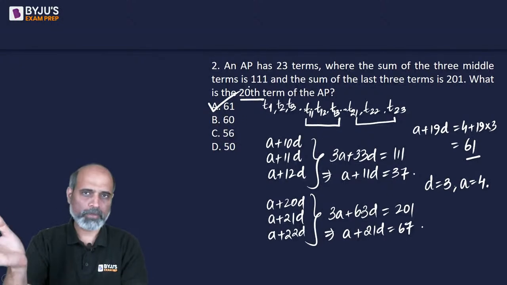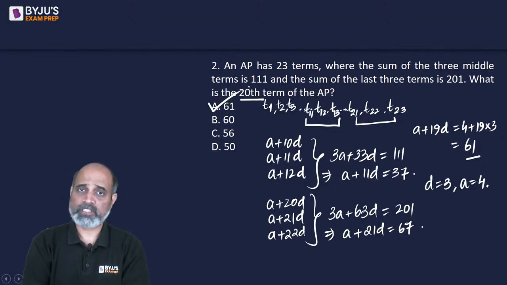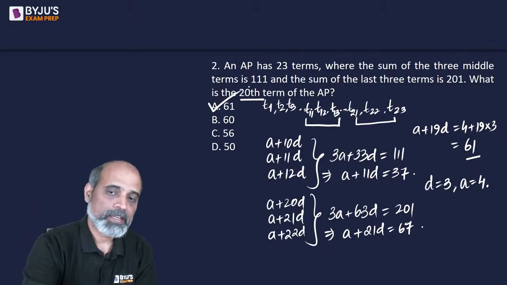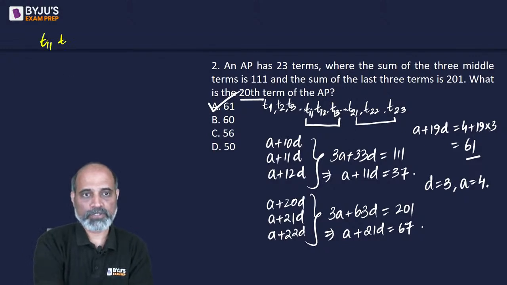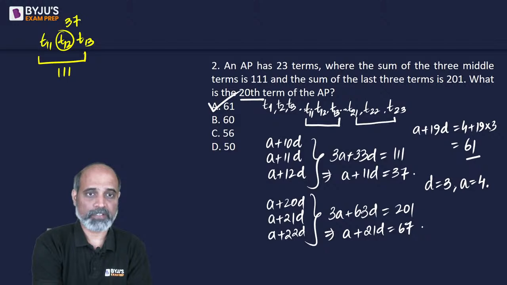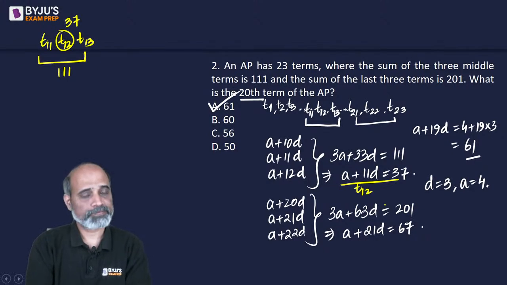Straightforward, no common sense, just write down the corresponding equation for whatever is given and straight away go ahead, solve it. Dimag nahi lagana kuch bhi. The second approach is, if the sum of three terms, 11th, 12th and 13th term, if the sum is 111, so the middle term will be the average, which is 111 by 3, which is 37, which is exactly what we got, right? This is our 12th term.